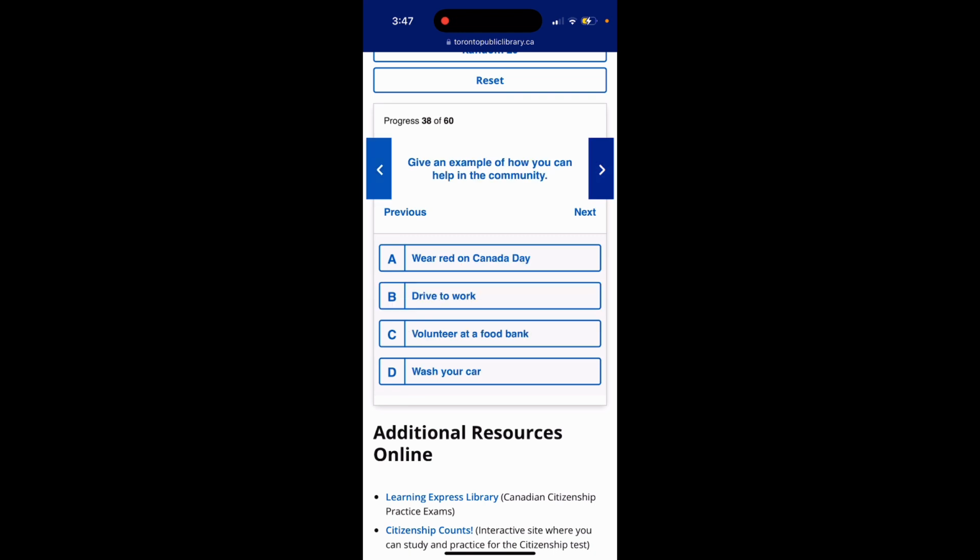Question 38. Give an example of how you can help in the community. Option A, wear red on Canada Day. Option B, drive to work. Option C, volunteer at a food bank. Option D, wash your car. The answer is option C, volunteer at a food bank.